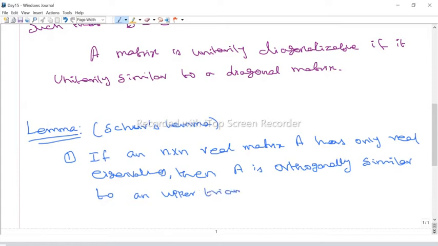It is similar to a diagonal matrix that it becomes diagonalizable, but not all matrices are diagonalizable. But this theorem says if you take any n by n real matrix, and suppose A has only real eigenvalues, then A is orthogonally similar to an upper triangular matrix.